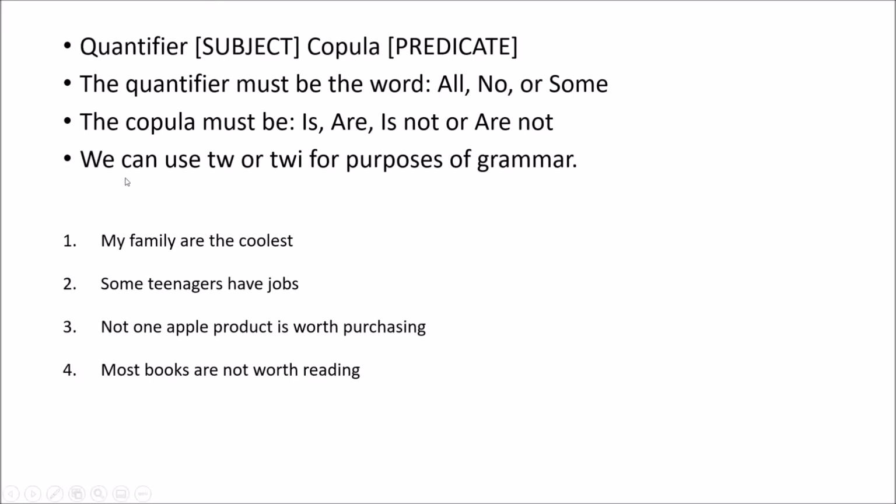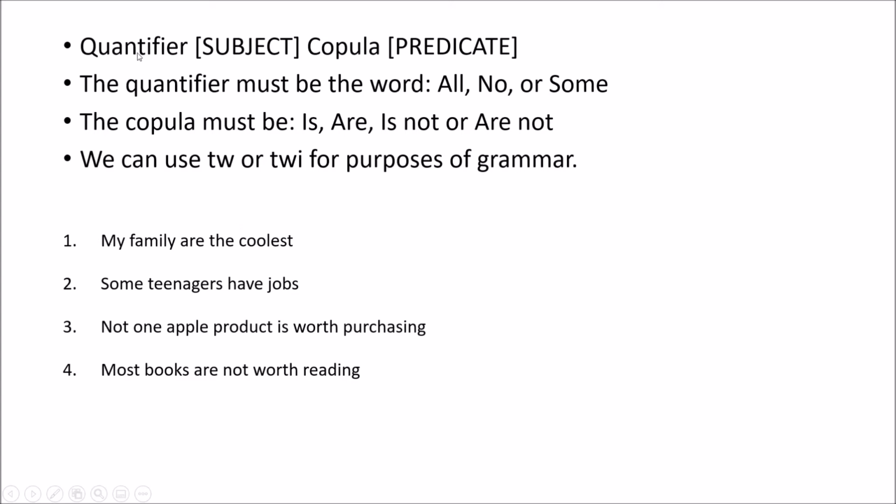Okay, so here are the rules up here that I've articulated to you just prior, and then we're just adding one more in. We can use TWI, which means "that which", or we can use "that which is", just for purposes of grammar. So let me give you some examples. My family are the coolest. We want to put this in strict logical form. My family are the coolest.